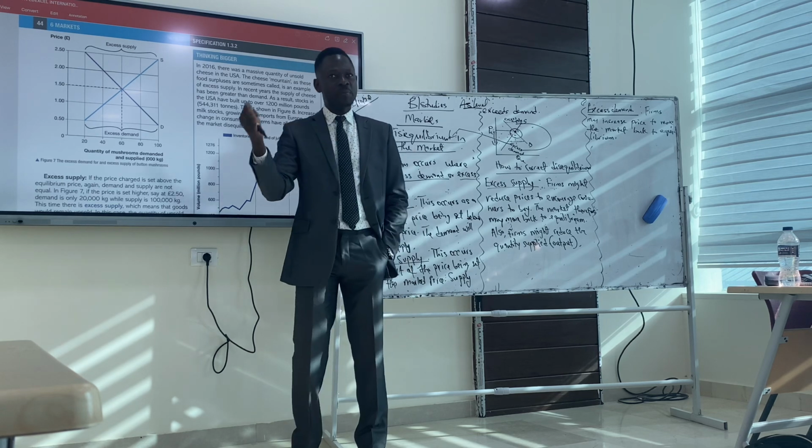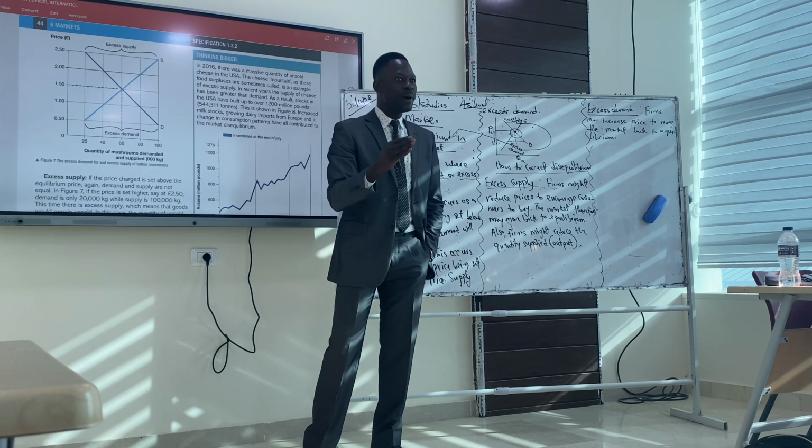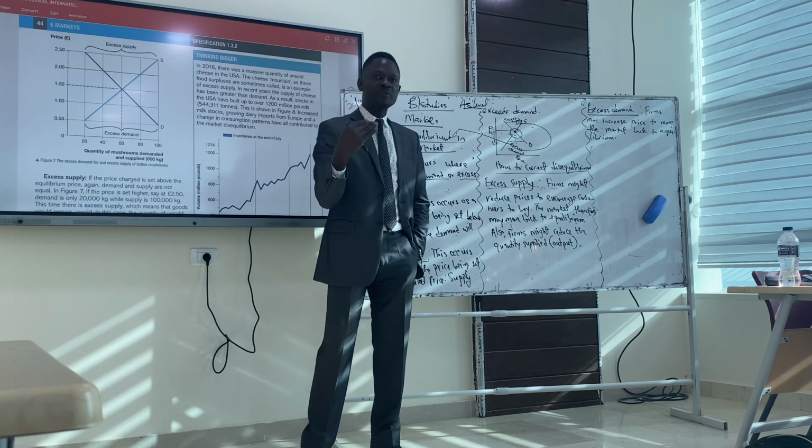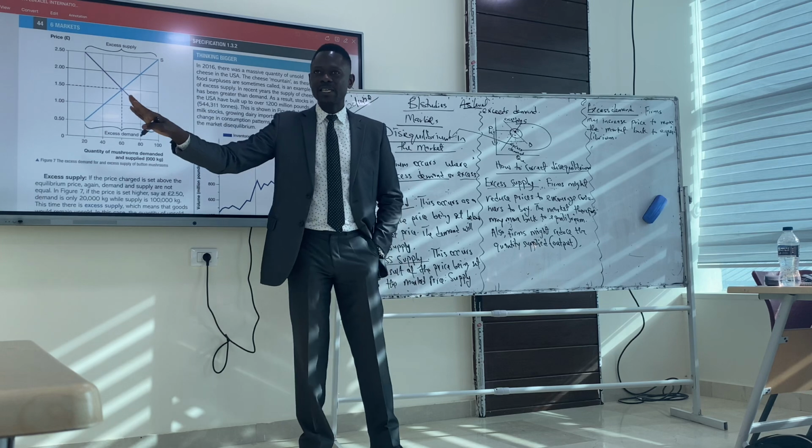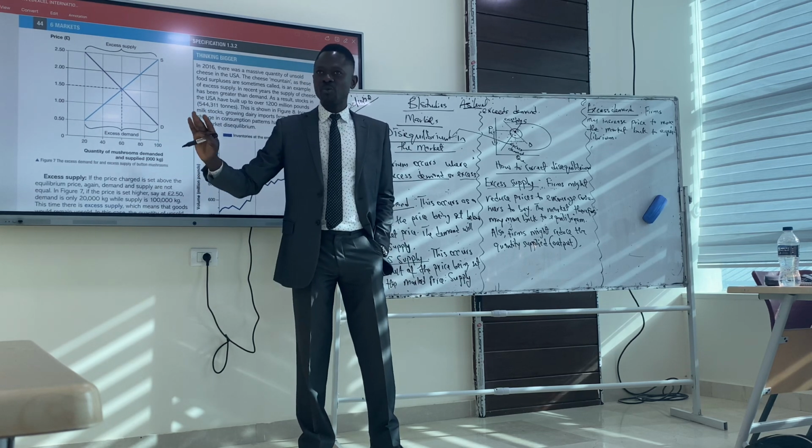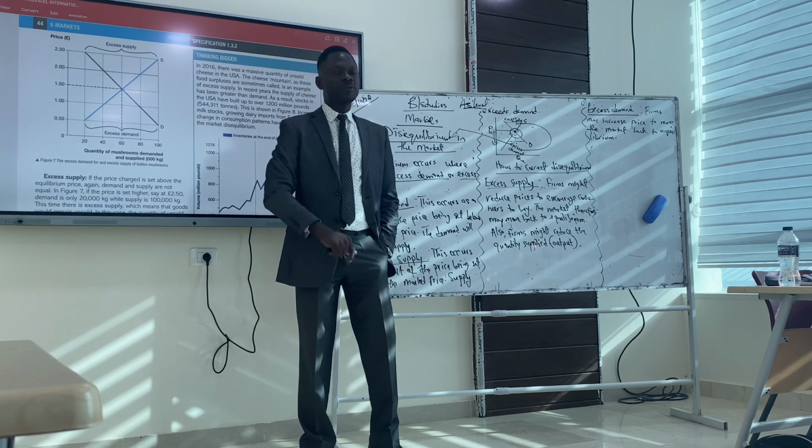As soon as there is disequilibrium, we need to solve the problem and get back to equilibrium. To solve the problem of excess supply, we need to reduce the price so that those excesses will be bought by consumers. Do we get the first point? Do we get the first point, please?